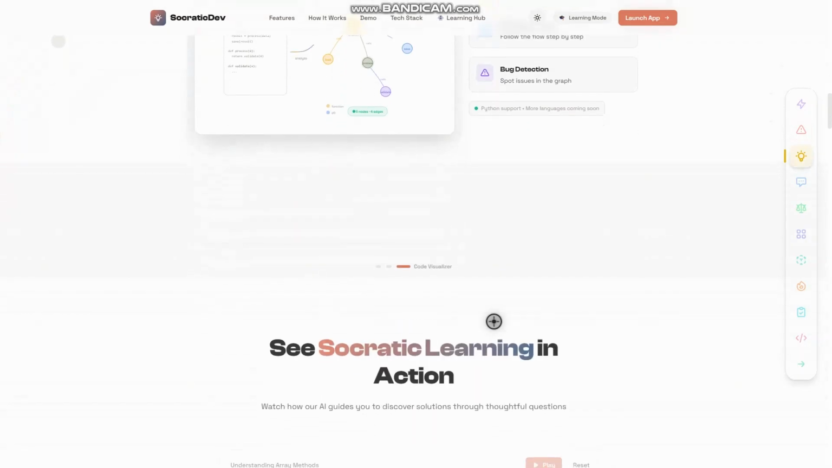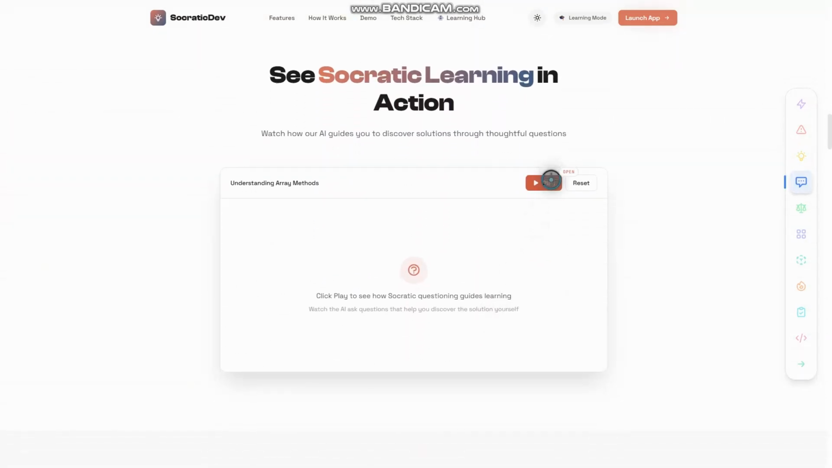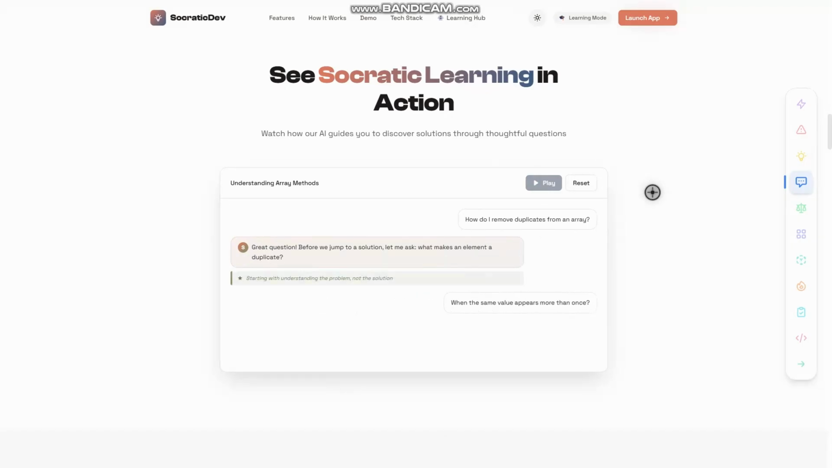So we built Socrative Dev, an AI-powered coding workspace designed to improve how developers think, not just what they output. We are team Function Override, and this is Socrative Dev. So, why is Socrative Dev different?